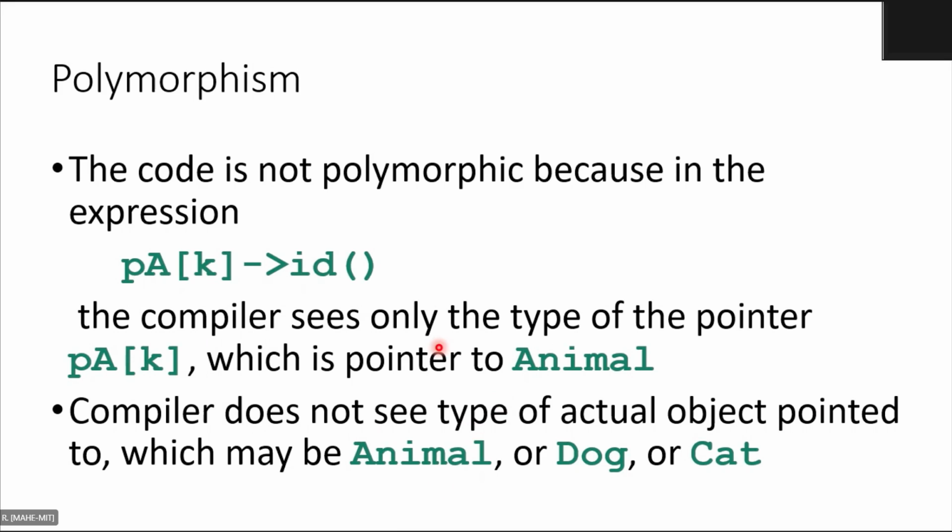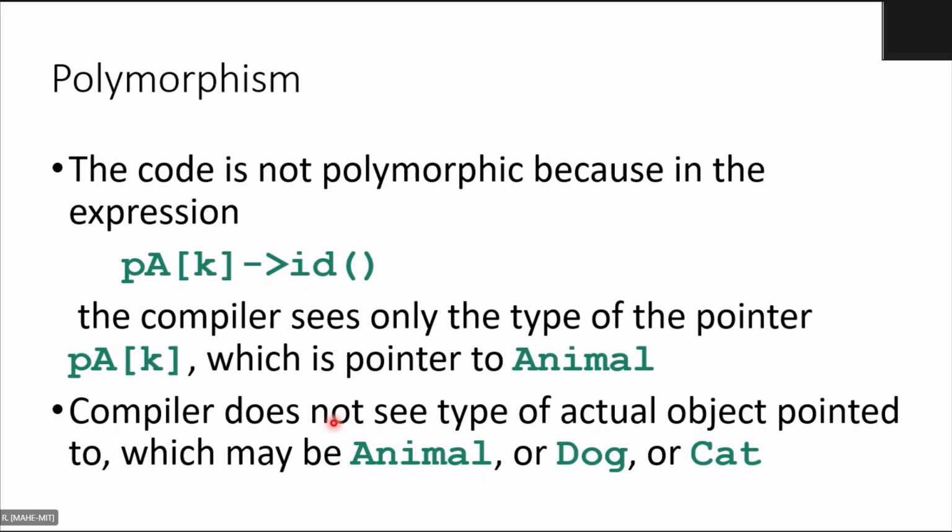This is what we saw in the previous class also. So it goes to the base version, which means it does not support function overriding. It is accessing the base class only, because of the pointer being a base class pointer, so it accesses only the base class functions.